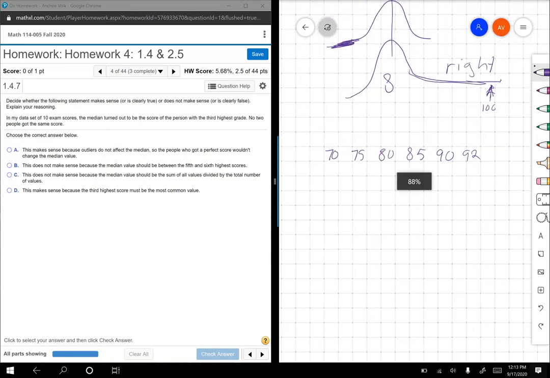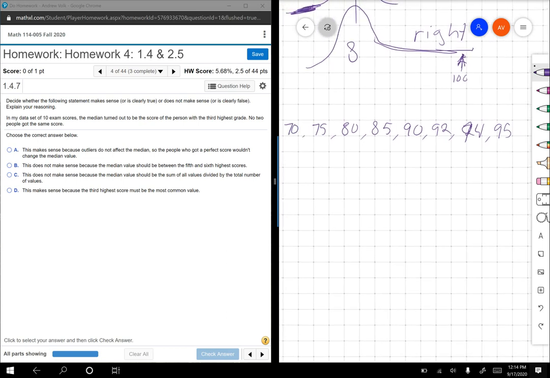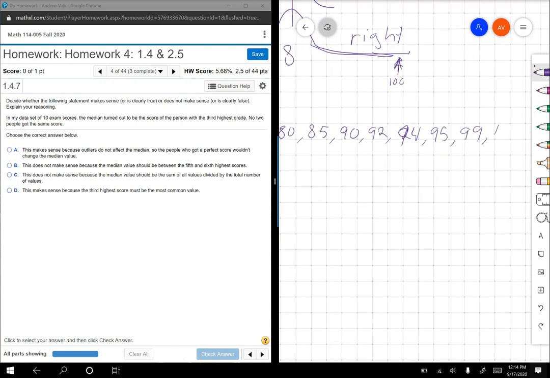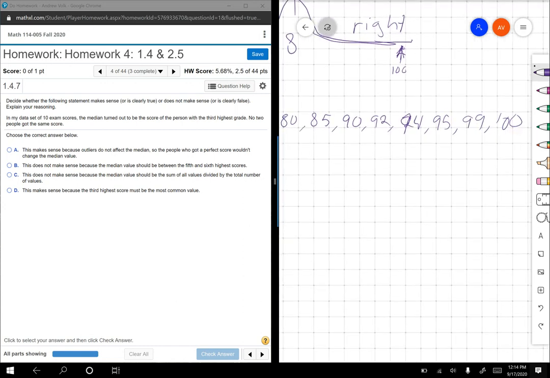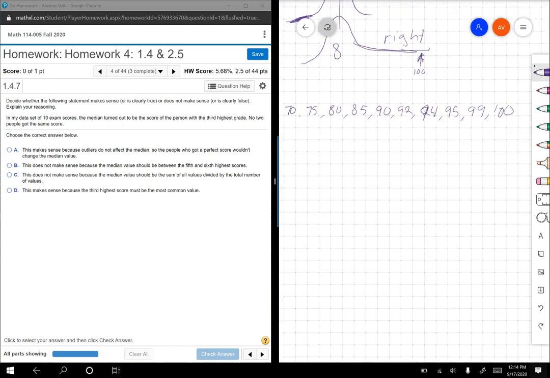That's 6. 94, 95, 99, and 100. Is that 10? 1, 2, 3, 1, 2, 3, 1, 2, 3. All right. So that's 10 people there. The median is the middle number. I put them in order already. So the median should be the number in the middle. So if there's 10, it should be 1, 2, 3, 4, 5. So it should be right here.